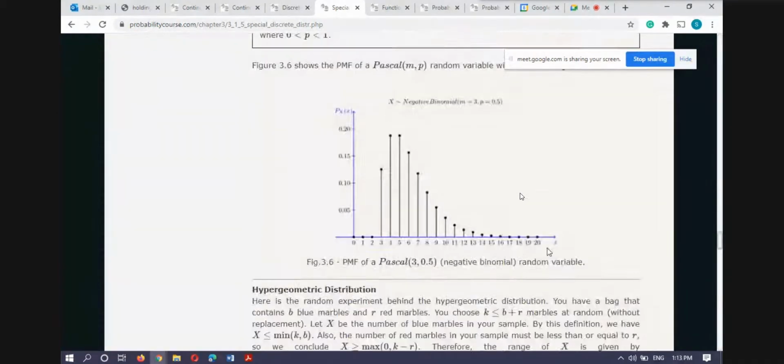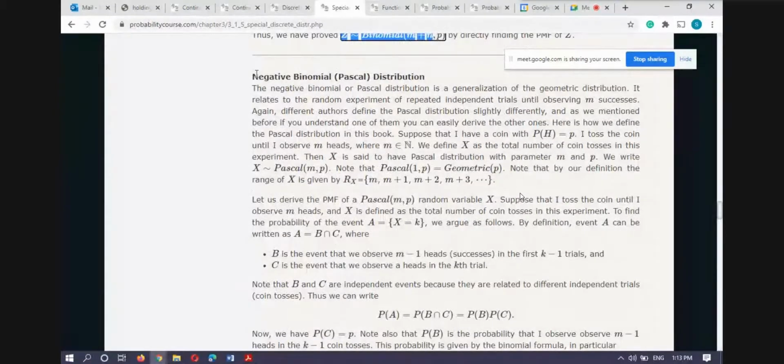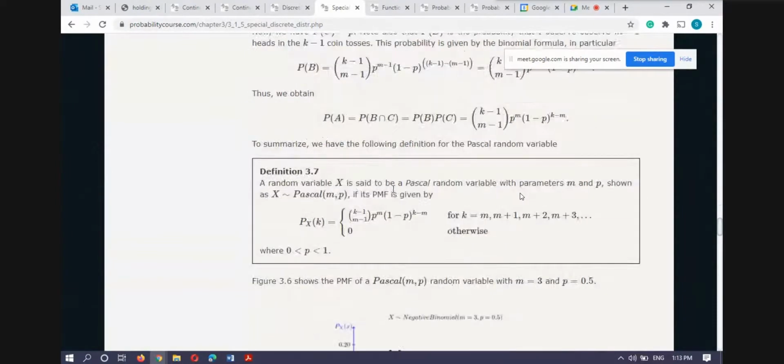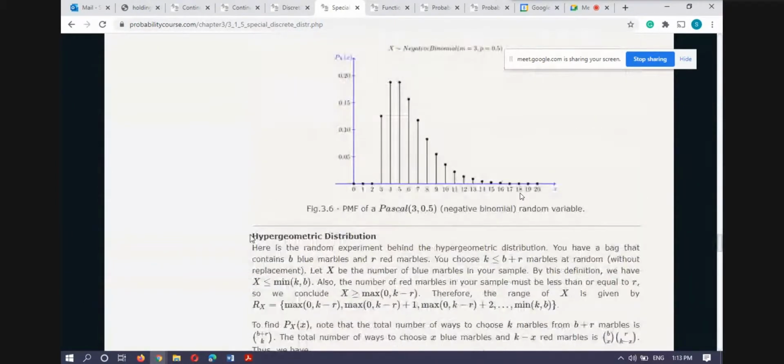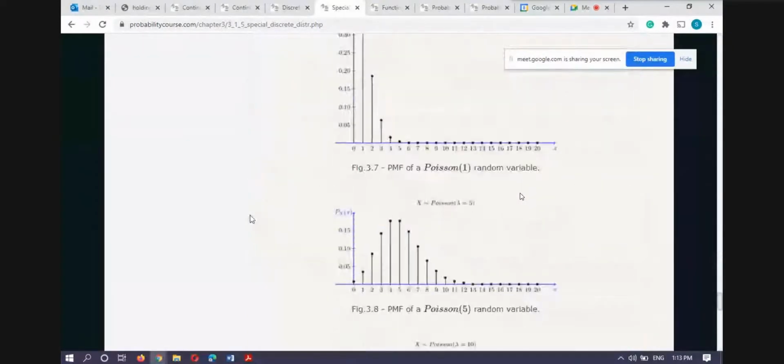Now we move to another distribution. I told you that you can leave the distributions like Pascal. If you want, you can read, but I will not ask from this in the exam. This Pascal and hypergeometric distribution. Now another important distribution is